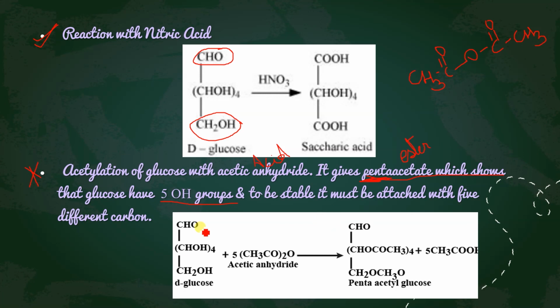So what will happen when this reacts? This bond can break anywhere, suppose it breaks here. So this will give you H, and this will form CH3COOH. 5 will be there, and 5 hydrogens from there, 4 from there, 1 from there. It will form 5 CH3COOH. And what is left? This COCH3 group will be left, that will attach to this. So we can see that CHO remains here, and then COCH3. Got it? So this forms penta-acetyl glucose, and this proves that glucose is having 5 OH groups, that also on 5 different carbons. Got it?